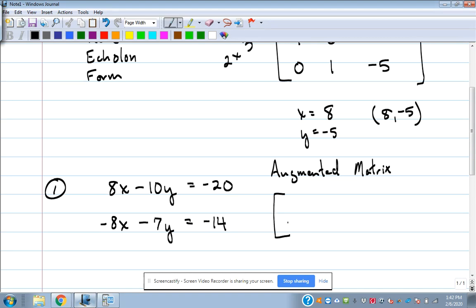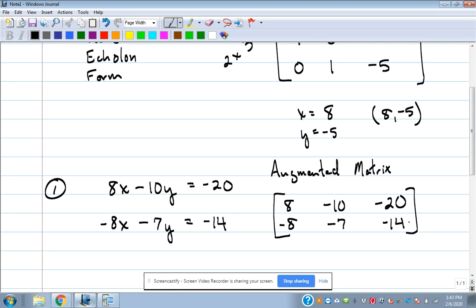So the top row is going to be the numbers from this equation: 8, -10, -20. The second row is going to be the numbers from the second equation: -8, -7, -14. All right, so that's the augmented matrix. We're going to put that matrix into our calculator.